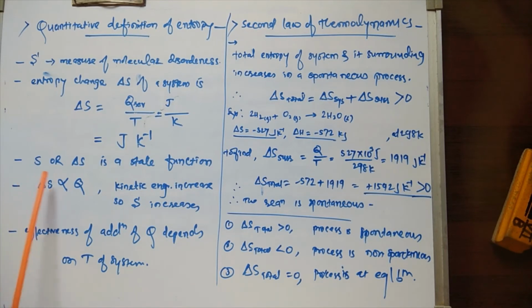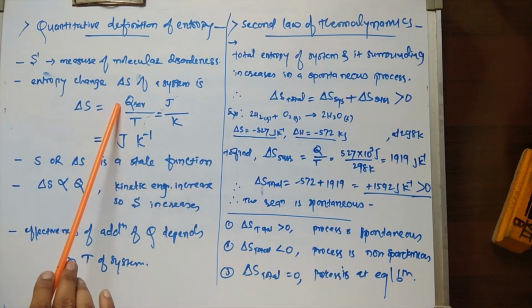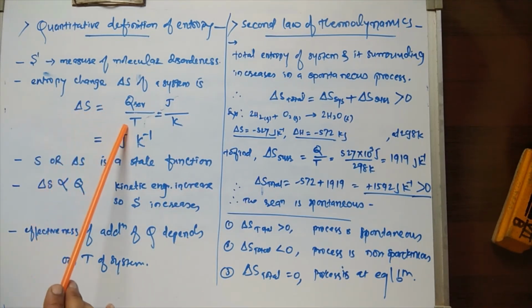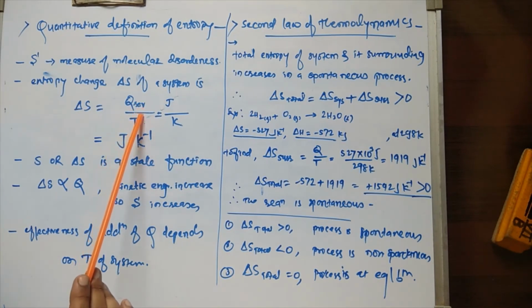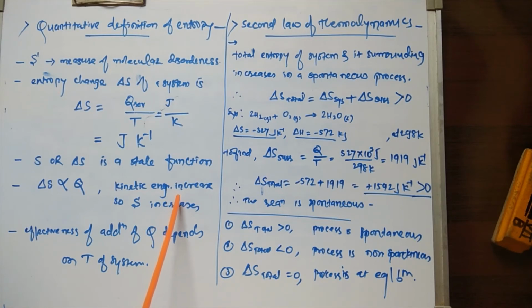Now the entropy S or change in entropy delta S is a state function, because the amount of heat as well as the temperature are state functions. Now see here, as we transfer heat to the system, the kinetic energy of the molecules or particles of the system increases, and that's why the molecular disorderness or randomness increases and the entropy also increases. That's why here the change in entropy is directly proportional to Q, the amount of heat.